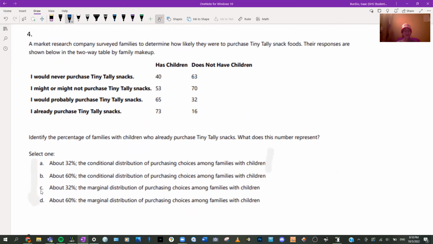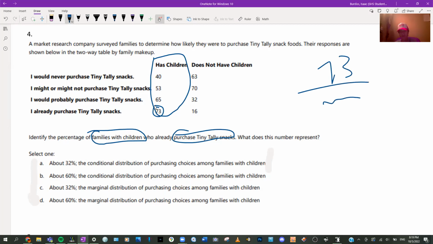A market research company surveyed families to determine how likely they were to purchase teeny tally snack foods. Identify the percentage of families with children who purchase. Ooh, this is conditional. The other one was marginal. I made a video about that too, if you don't know. So that means we're looking at two things, like a combo. Families with children, okay, we're talking about this, that purchase. So it's gonna be 73 divided by, and we're gonna add all those numbers up.